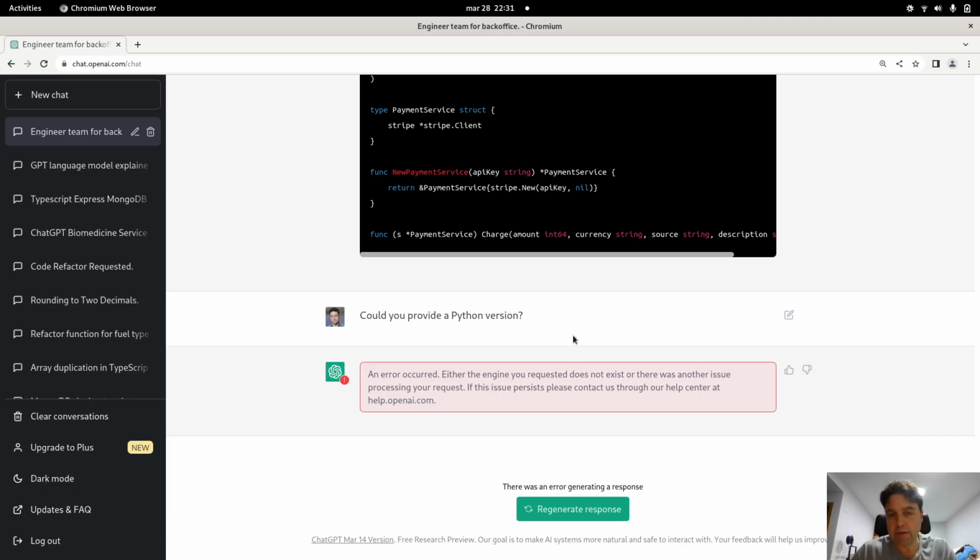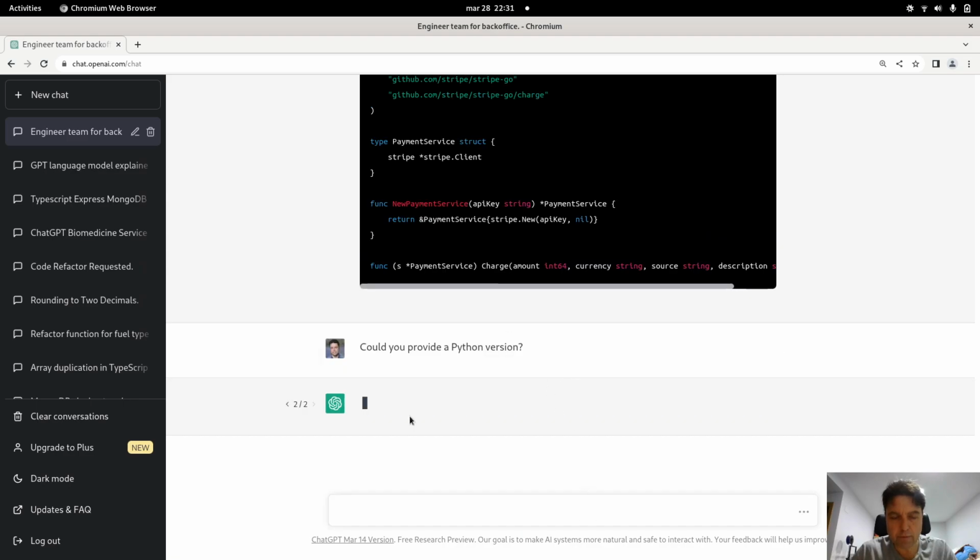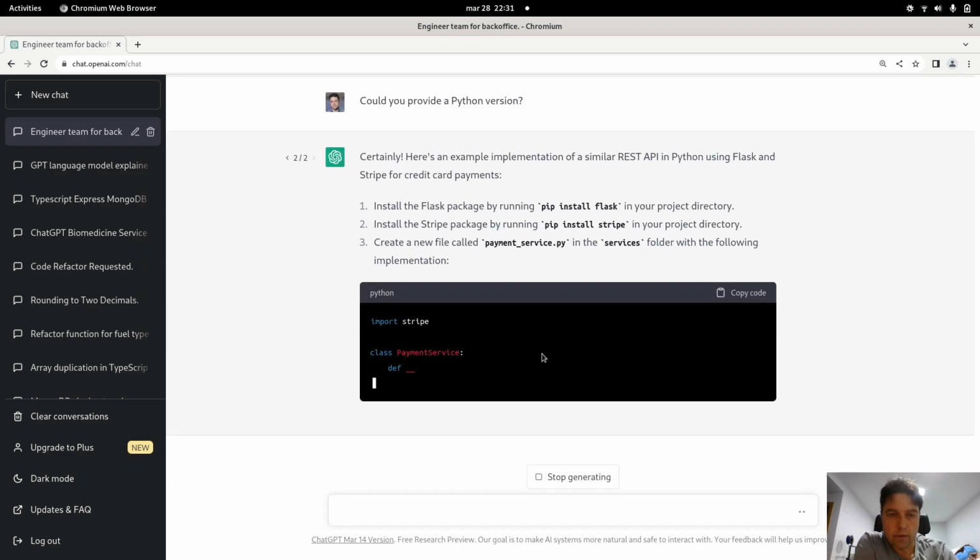For example, in some cases, ChatGPT fails at this one. I can try to regenerate the response, trying to fix the error. And when you have, for example, this proof of concept, you have the code. And after that, we can ask ChatGPT to create the Docker container for deploying the application using Docker.